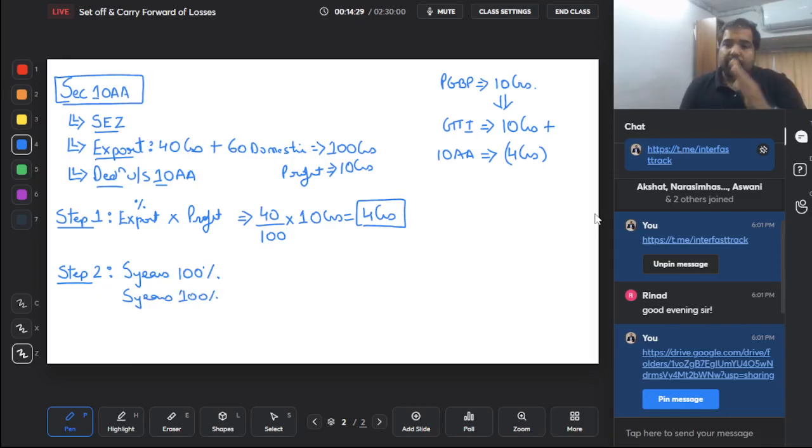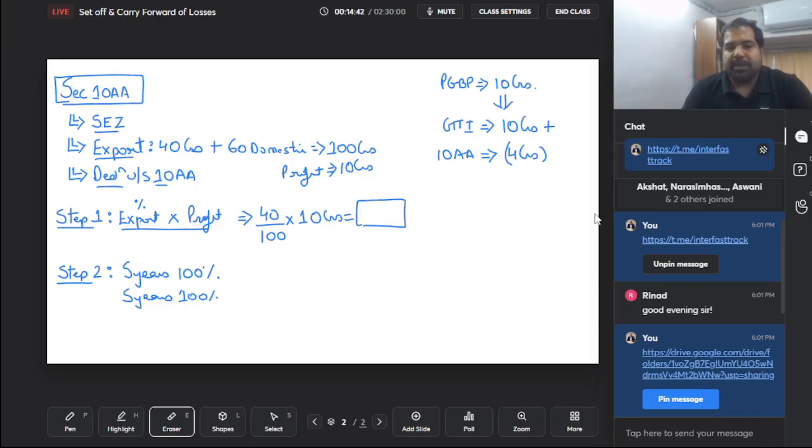No. Every year you will calculate. And let's say you're in the 7th year. So 7th year you calculate your export profit. So every year you have to do both these steps. Yes. And let's say that year your profit is for some reason 6 crores. Then for the next 5 years, my bad, it is 50%. So 6 crores into 50%, that is 3 crores will be the deduction. That means, guys, every year, just like you do a lot of things annually, this calculation also has to be done annually.